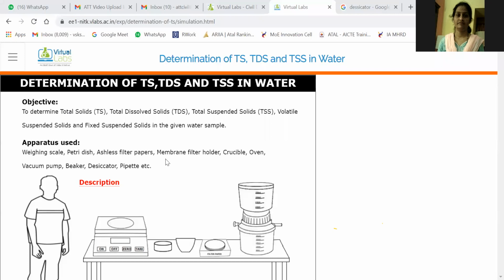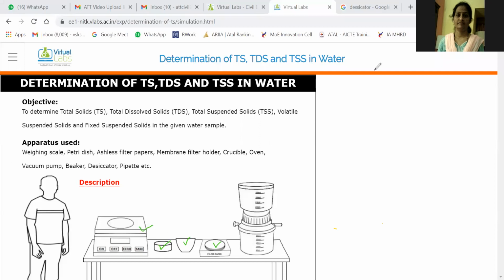We have discussed the various apparatus required. First, the weighing balance. Then this is the Petri dish. Are you able to see my pen? This is a Petri dish, this is a crucible, this is a filter paper, and this is the weighing balance.